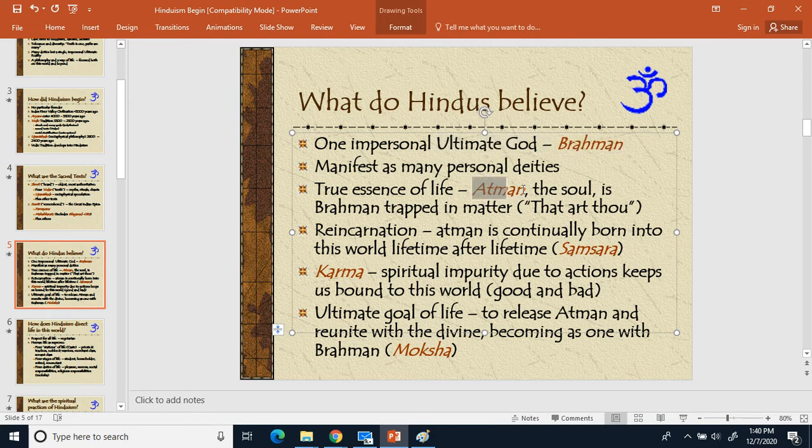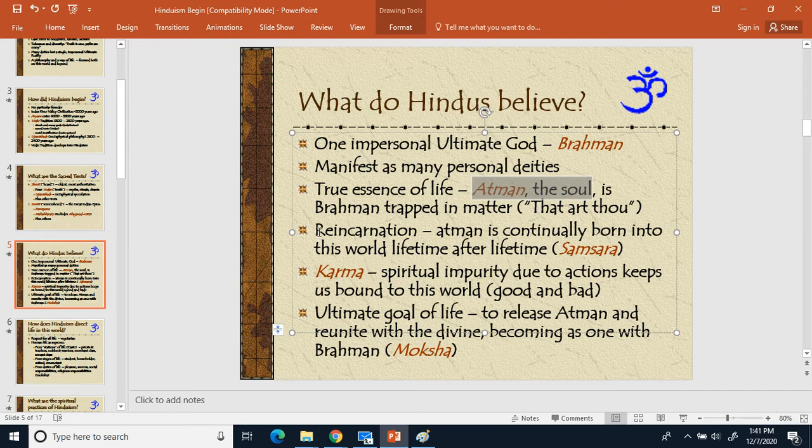Two, Atman, and then equal sign soul. Atman means soul. Now, souls are very important in Hinduism. Your soul never dies. Even if the body dies, the soul doesn't, and the soul then goes into something else. That's going to get us into reincarnation. And your soul can also get into Brahman, the one ultimate God.